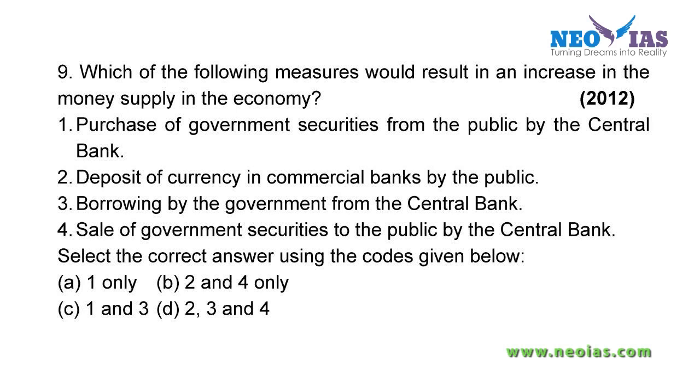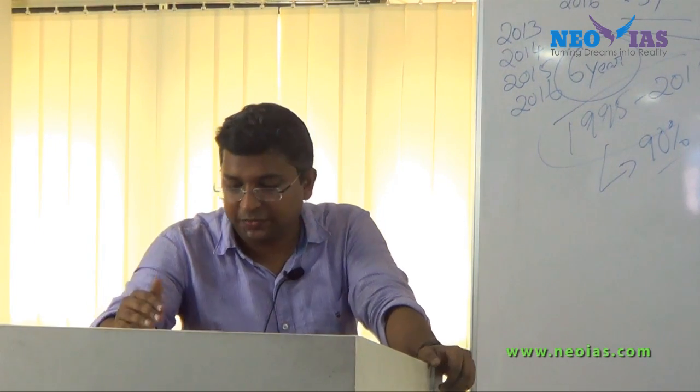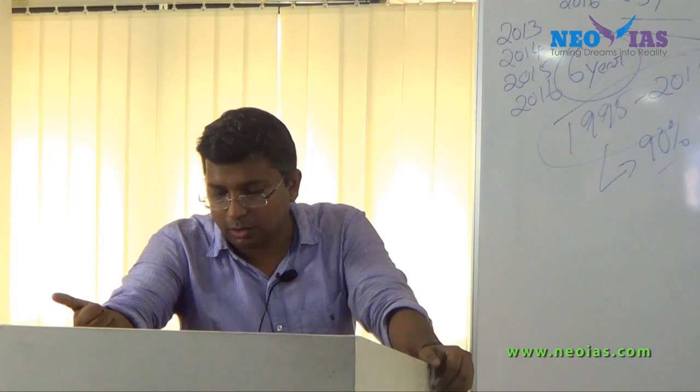Apply the elimination method. It's a 4-statement question. What about the first statement? Is the first statement correct or wrong?